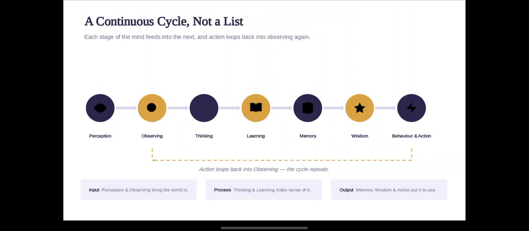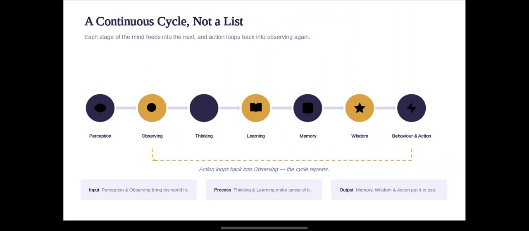The human mind is a continuous cycle. It's not just a list. Each stage of the mind feeds into the next, and the actions look back to observing again. You can see this flowchart clearly: the first thing that occurs in the human mind is perception, and then it moves to observing, then observing moves to thinking, and thinking moves to learning, which will be stored in memory.